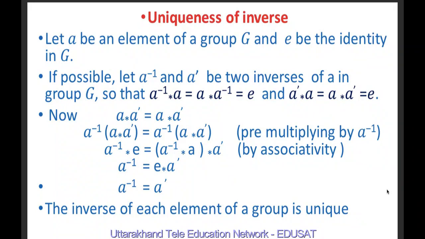On the left hand side, A inverse star E is equal to A inverse. On the right hand side, A inverse star A is equal to the identity element, so this is E star A dash, and E star A dash is equal to A dash. So we have A inverse equal to A dash. So we cannot have two inverses of any element in a group, or we can say the inverse of each element of a group is unique.